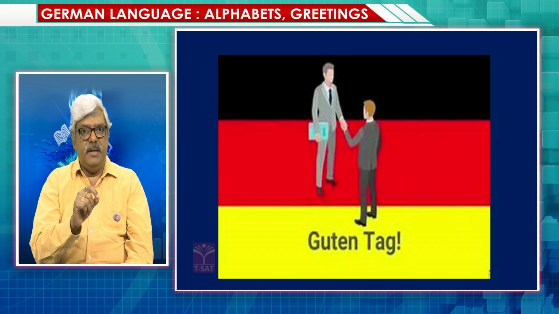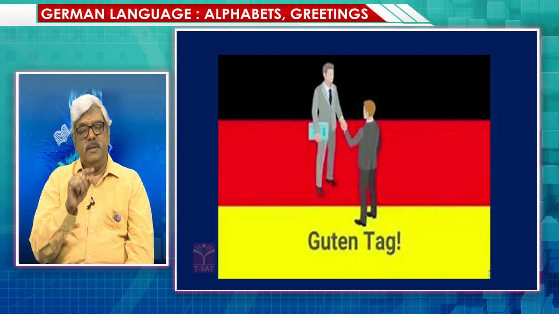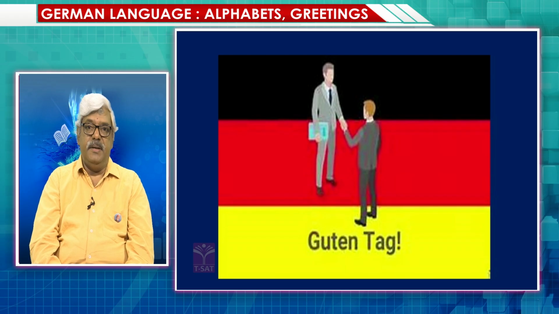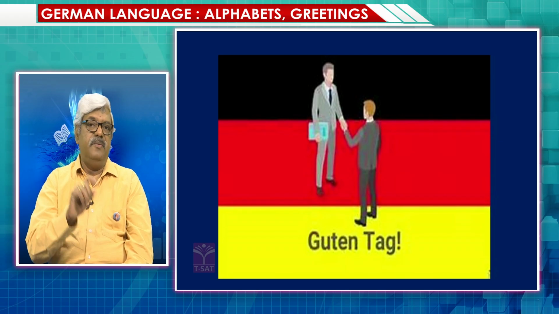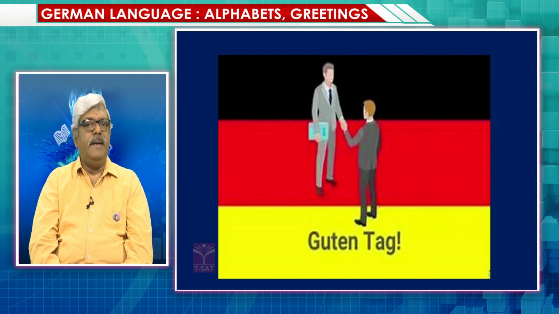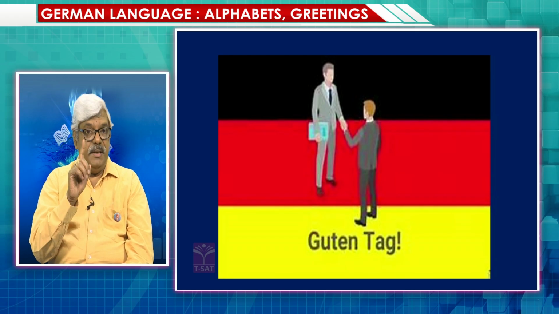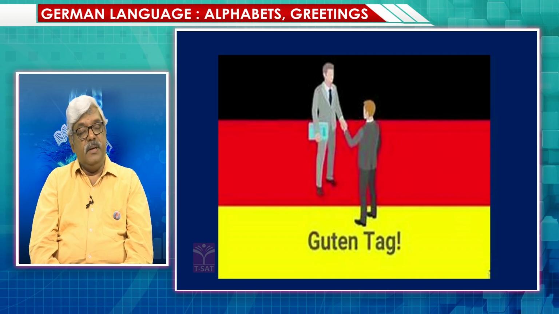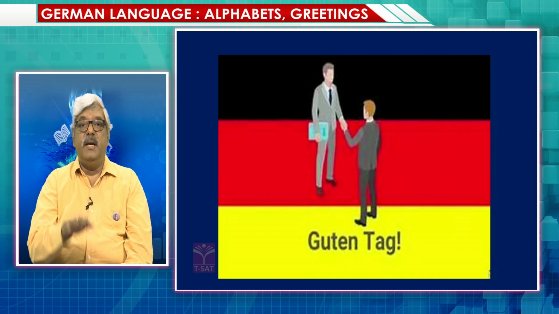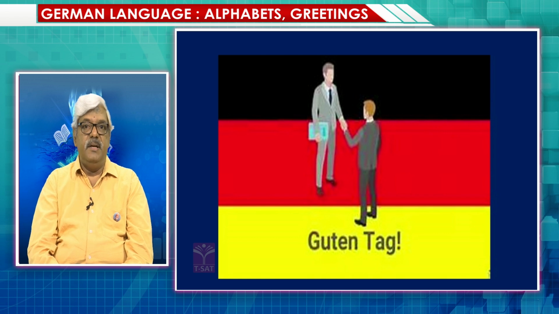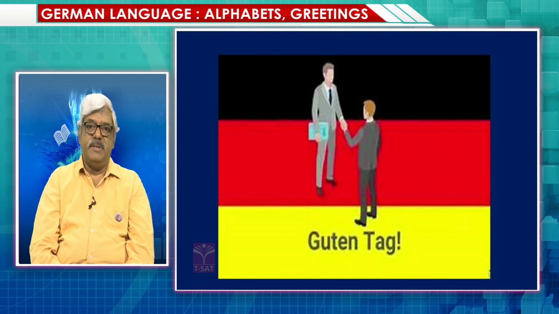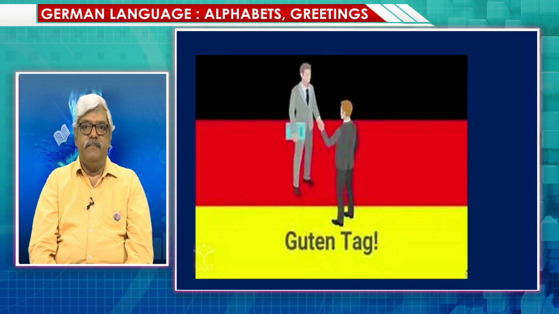Whenever we are writing, please observe that both the words were with capital letters because that was the beginning of the statement. Whereas in Morgen, M was capital, and in Tag, T was capital, because these are nouns. Later on when we learn nouns, I'll tell you more about those things. Let us now go to the next wish, and that is Guten Abend.